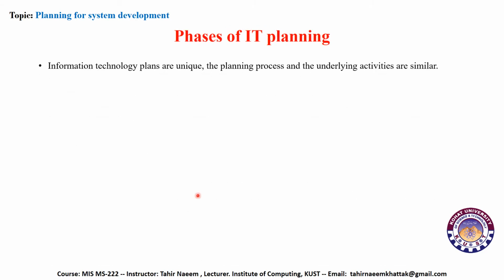Phases of IT planning. Information technology plans are unique. The planning process and underlying activities are similar. So whenever information technology plans are developed, they are unique according to different requirements, but the planning process for these technologies remains the same.